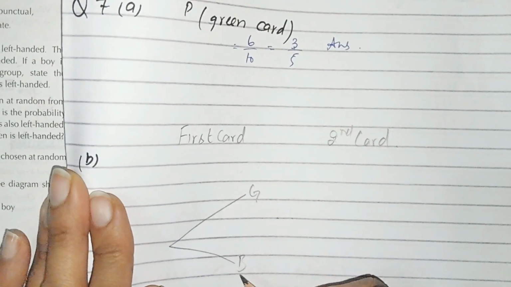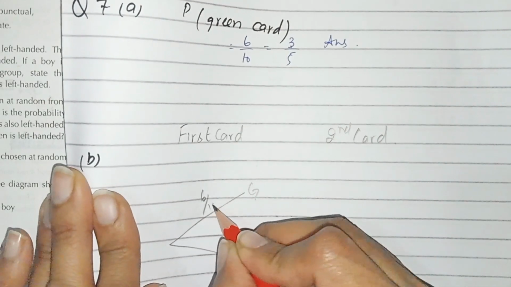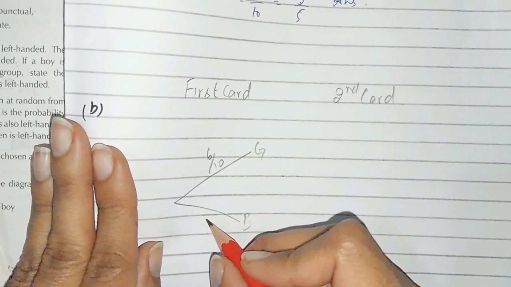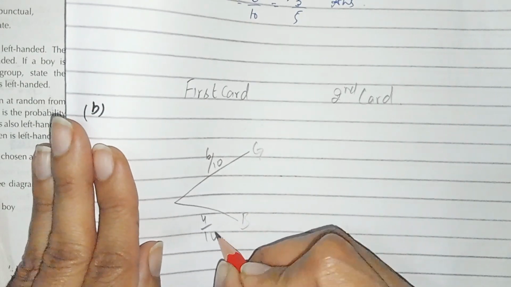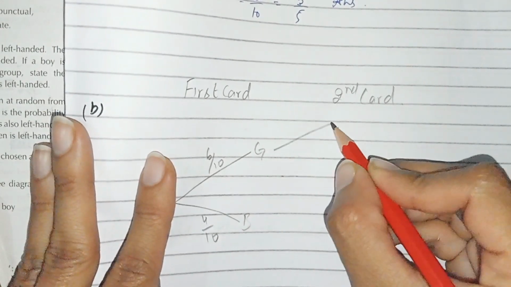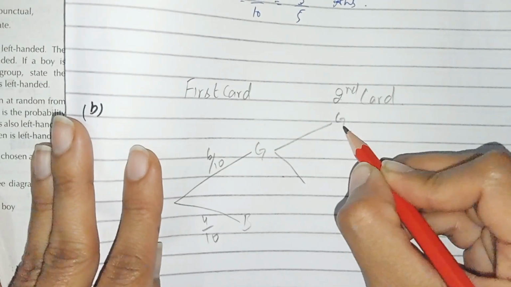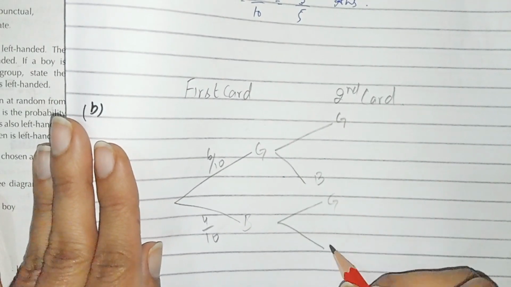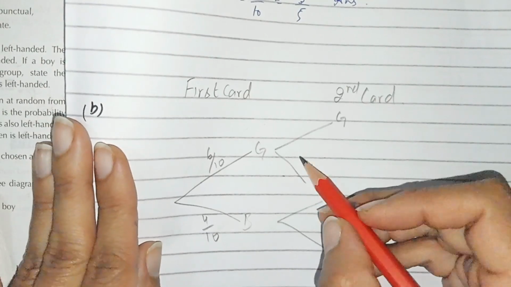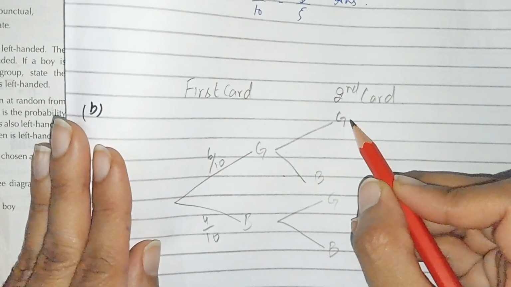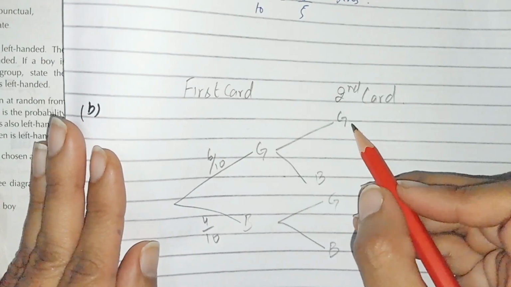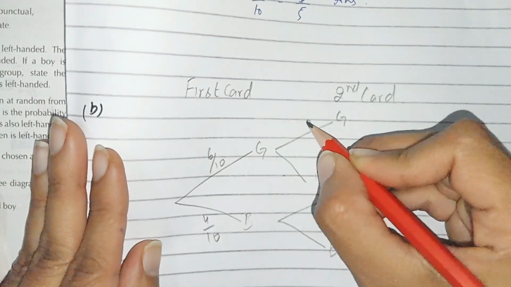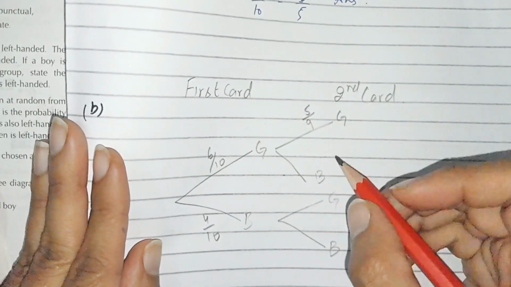Green and blue. 6 by 10, 6 green out of 10, and the blue probability is 4 over 10. And second card, green and blue. When one green card is drawn and taken out from the bag, it becomes 5 over 9.